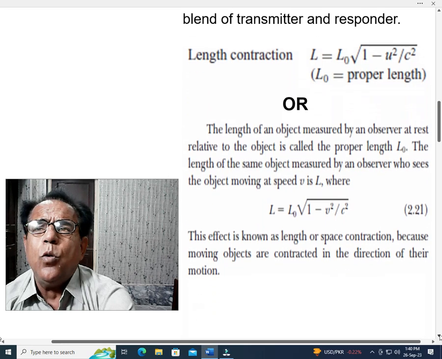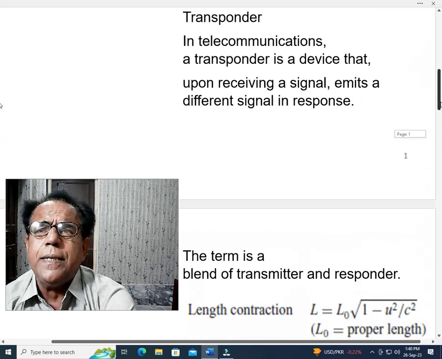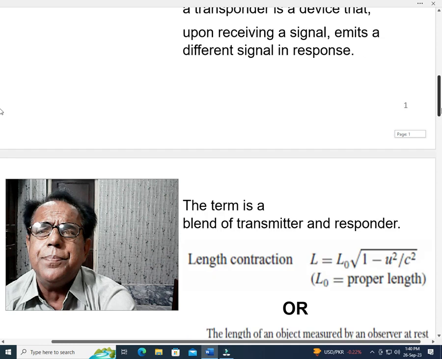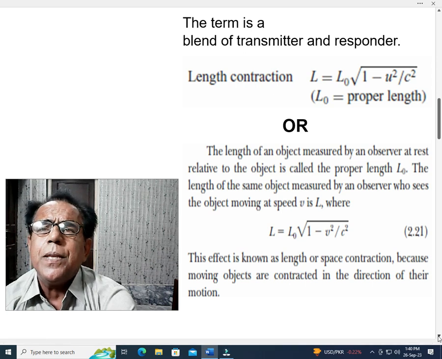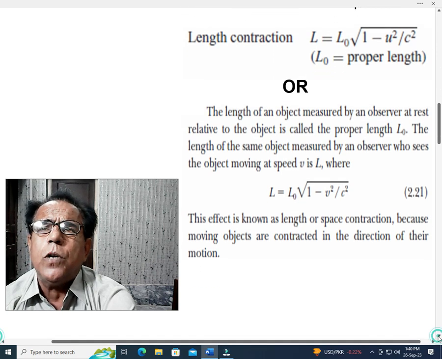Dear students, now after having some understanding about these two terms, we come towards our solution.